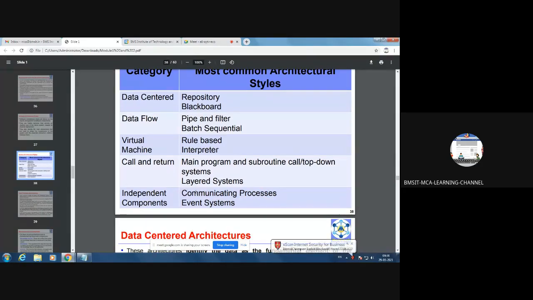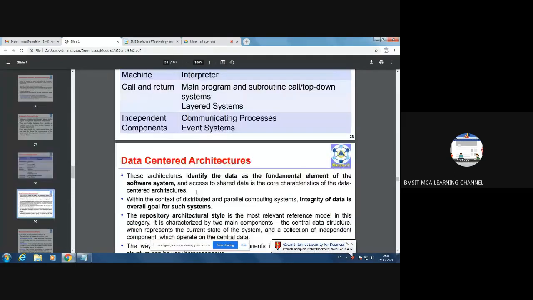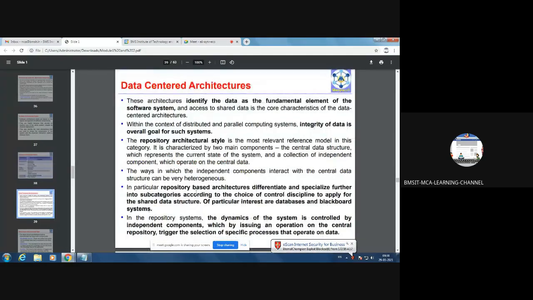Now we'll see all these things one by one. First we'll see what are data-centered architectures.